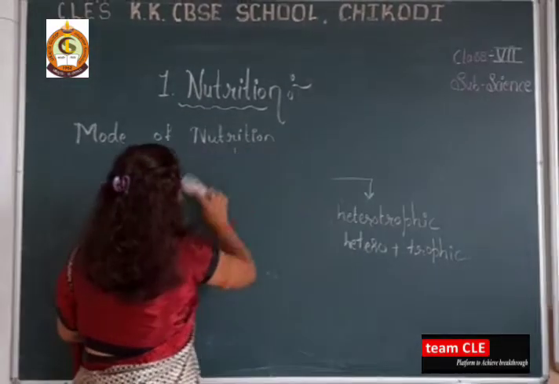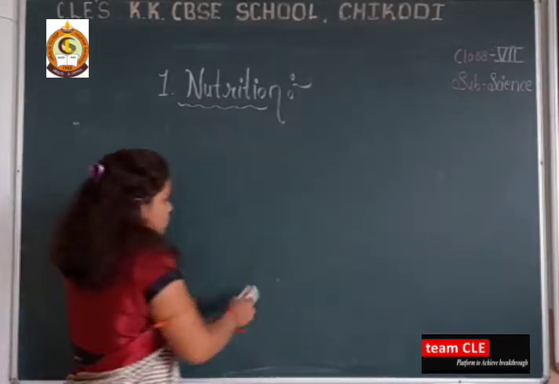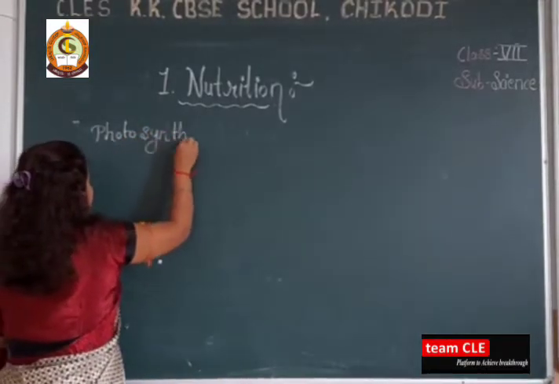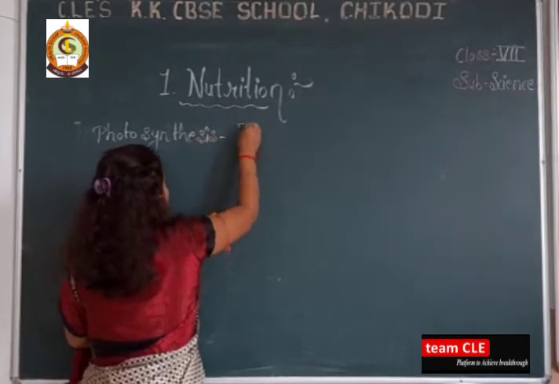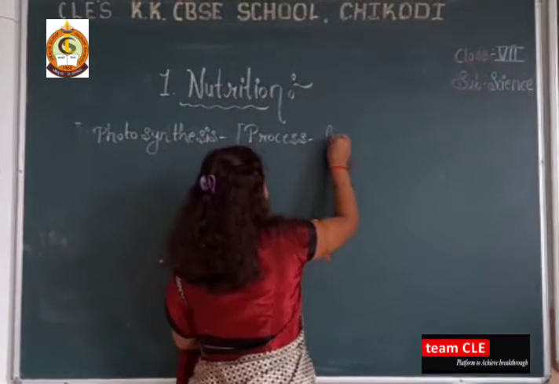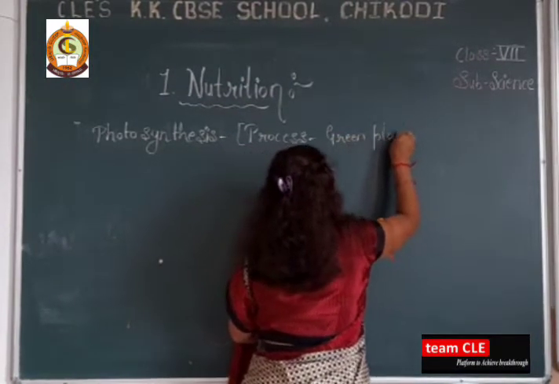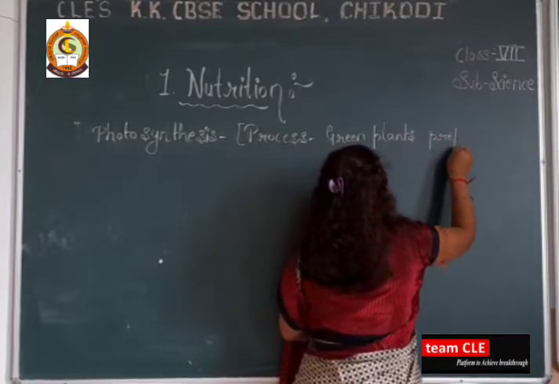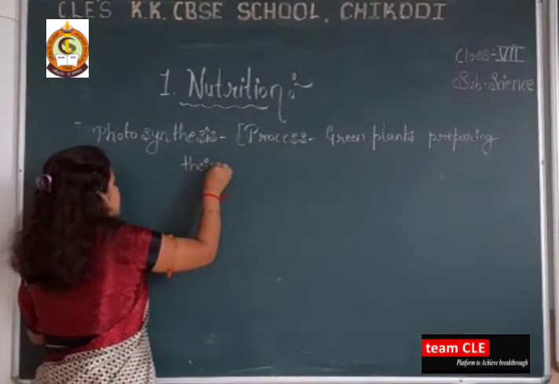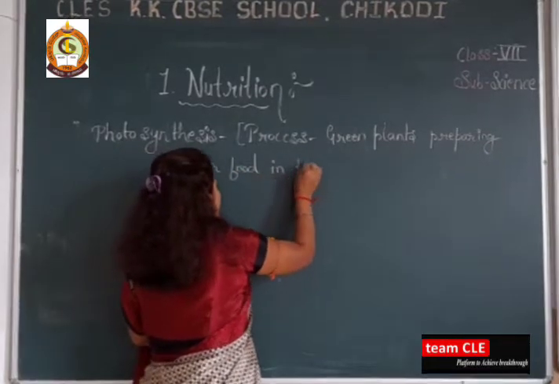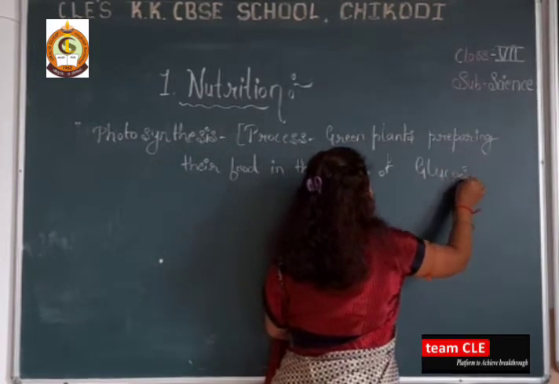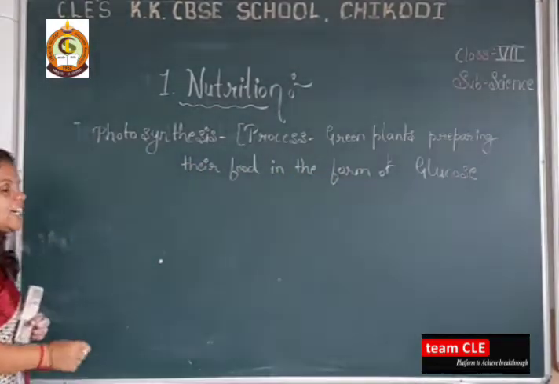Okay. So dear students, when we are talking about photosynthesis, this is the complex process where the green plants prepare their food in the form of glucose. Okay, shall we write it in equation form?